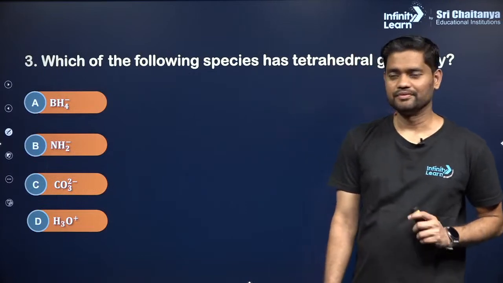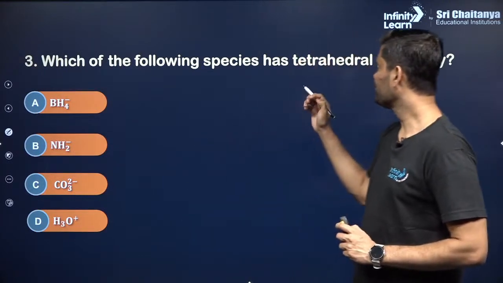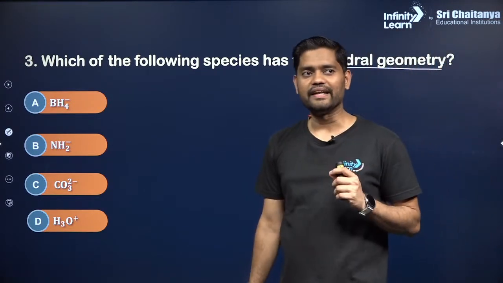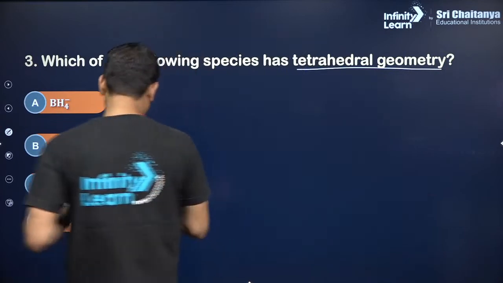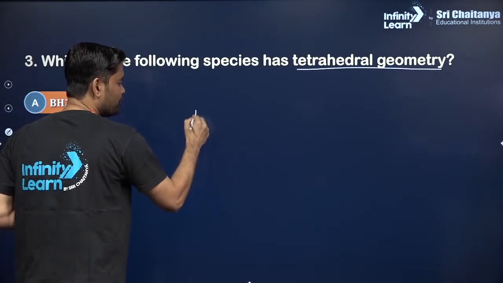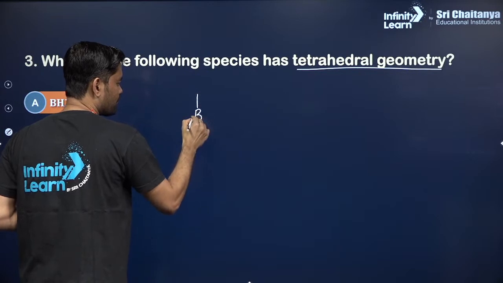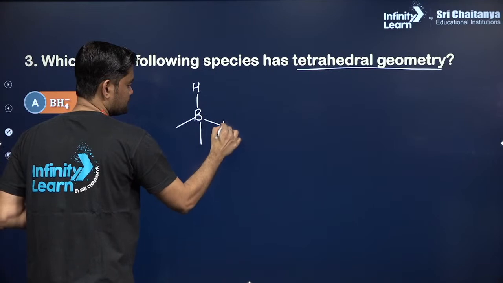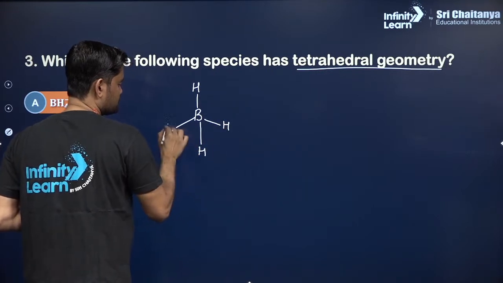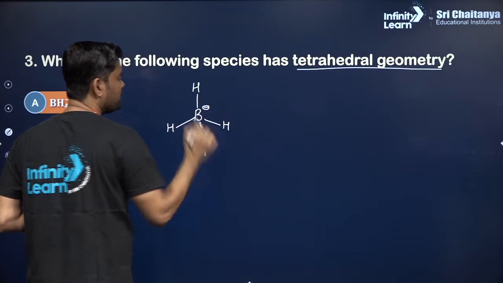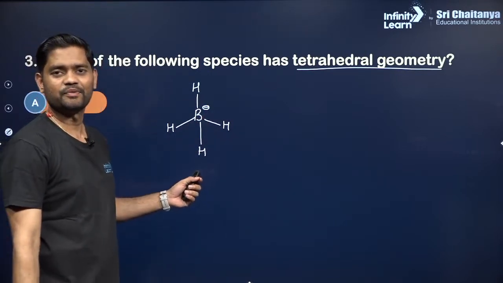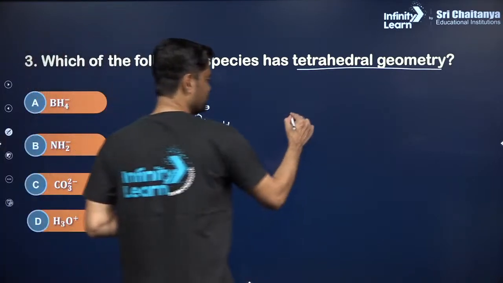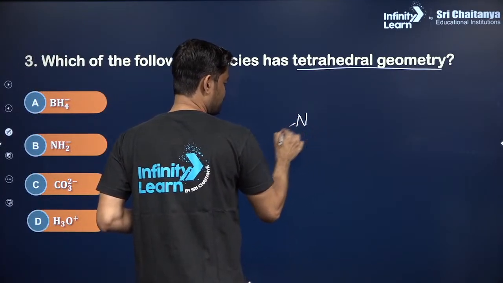Question number three talks about which of the following species have tetrahedral geometry. They are talking about geometry, guys. Let us understand. BF4 or BH4. BH4 will have this structure. And if you see carefully, BH4 itself is the right answer. Why? Because it's a tetrahedral structure. Talking about the other structures, NH2 can be drawn in this way.